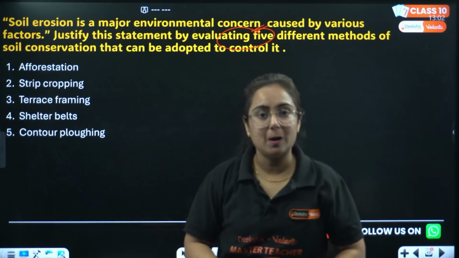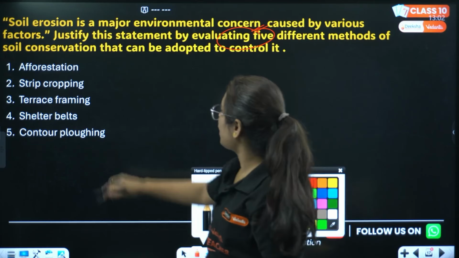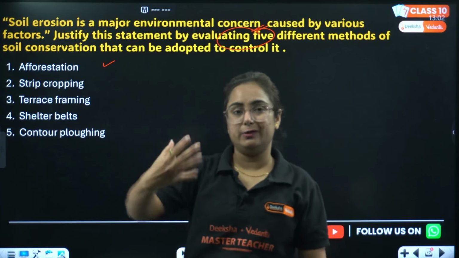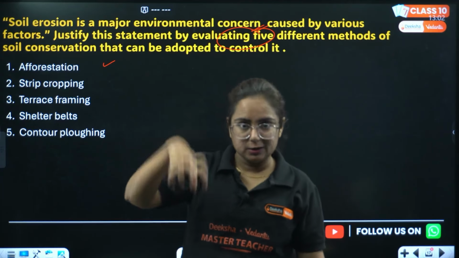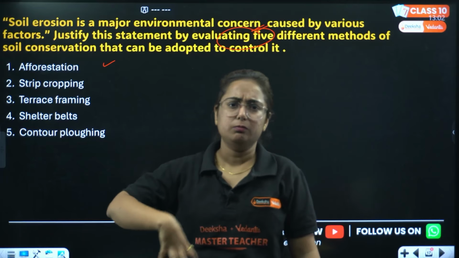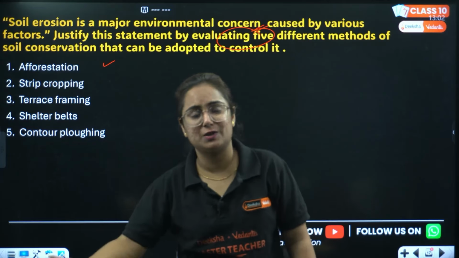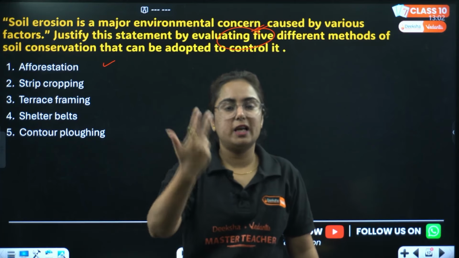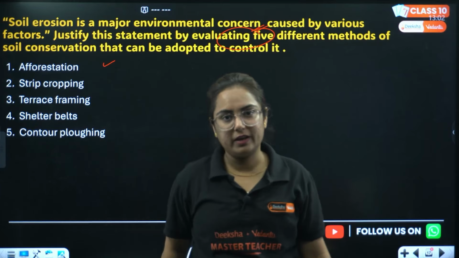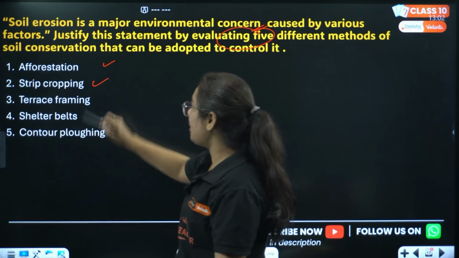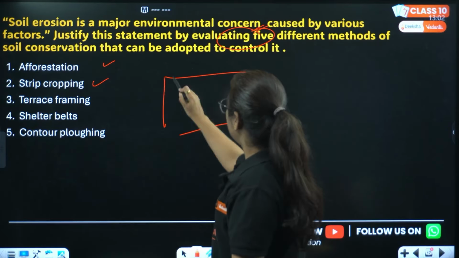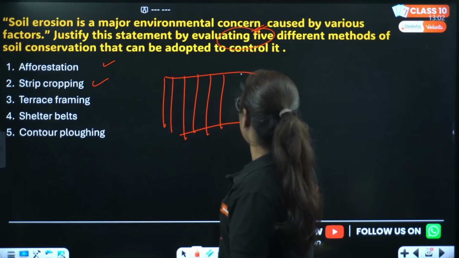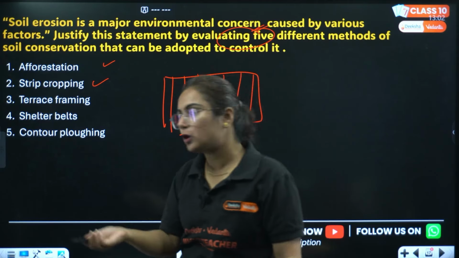Afforestation, grow more crops. When you grow more crops, they will be able to hold the soil and the moisture content within the soil, so that it does not wash away by natural factors like water, wind, etc. Then strip cropping: in a farm, in the strips, grow two or more types of crops.